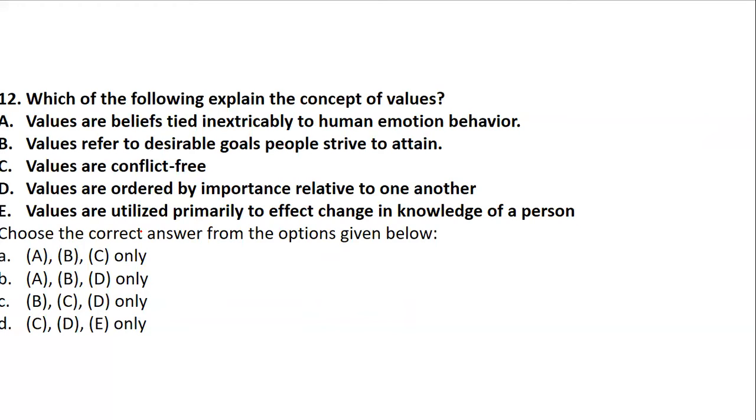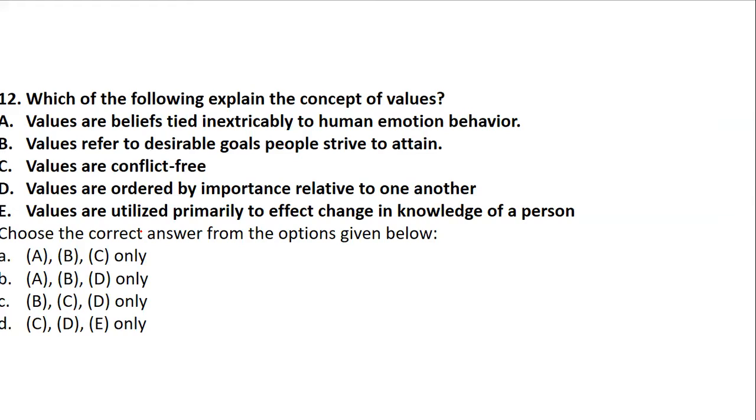Which of the following concepts explain the concept of values? Values are beliefs which are tied intricately to human emotion behavior. Values can refer to desirable goals people strive to attain. They are conflict free. They are ordered by importance relative to one another. Values are utilized primarily to change the effect in knowledge of a person. So which of the statements stands to be correct when it comes to explanation of values?